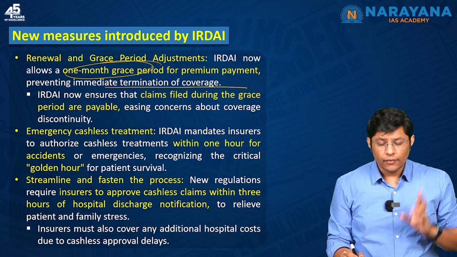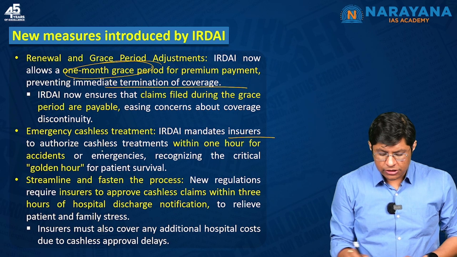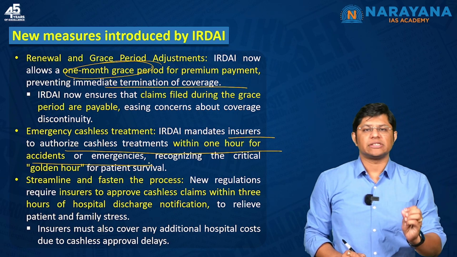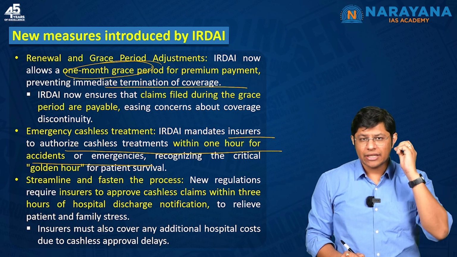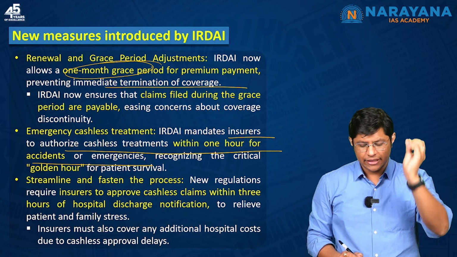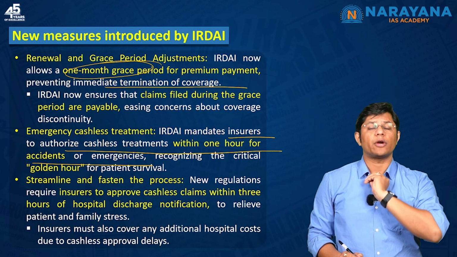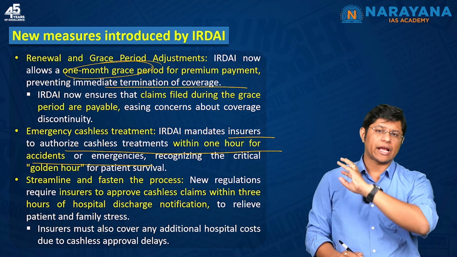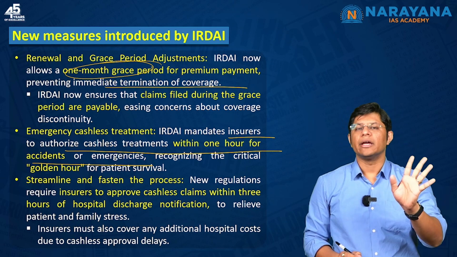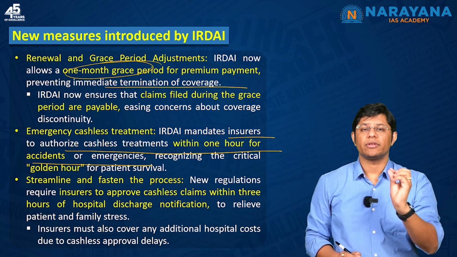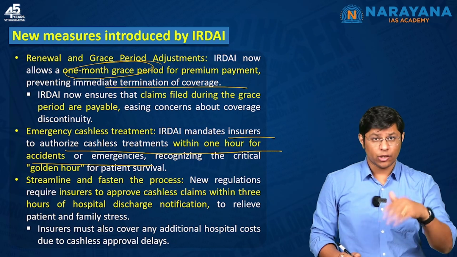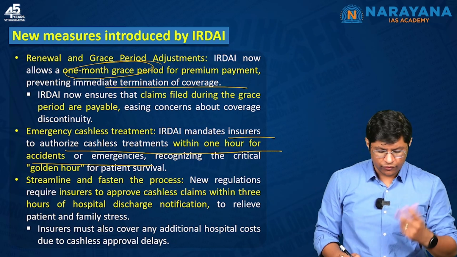Second, the body mandates insurers to authorize cashless treatments within 1 hour for accidents or emergencies, which means, let's say you meet with an accident, within 1 hour your claim gets approved, so you don't have to pay any amount. You'll be taken to the hospital just by showing your policy card. You will be admitted to the hospital without paying a single rupee. The company will pay all the money. For that, you have to pay the premium.